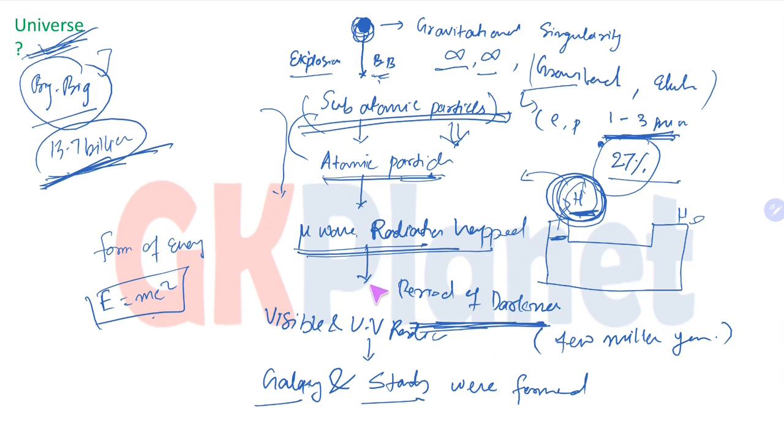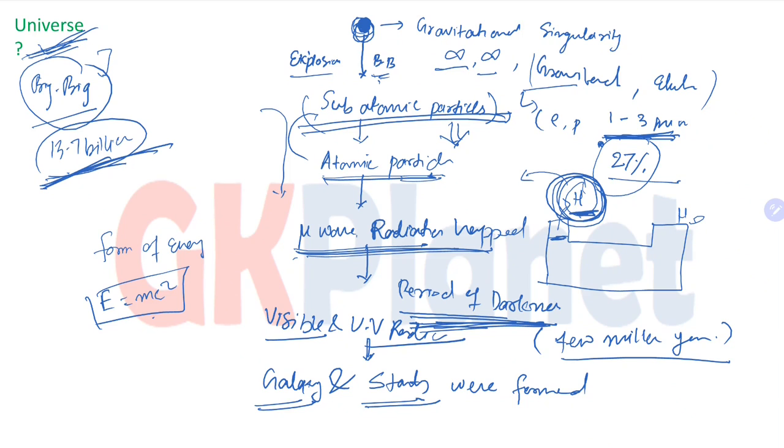Because the microwave radiation is of different frequency and wavelength, initially the microwave radiation which was created did not have visible light or ultraviolet radiation in that spectrum. As time passed, there was a period of darkness which lasted around a few million years, and after that visible light or UV radiation happened, and at last galaxies and stars were formed.